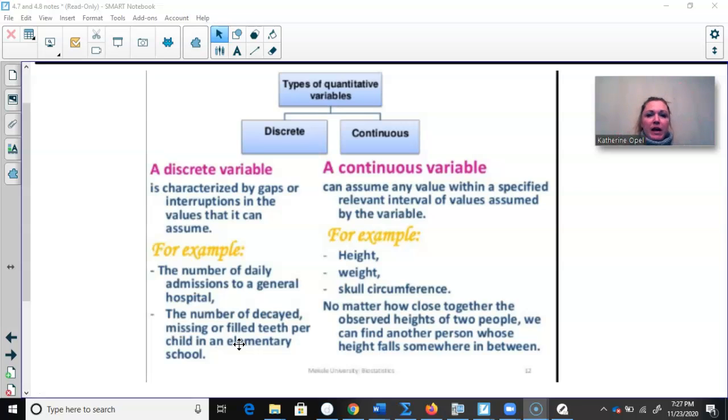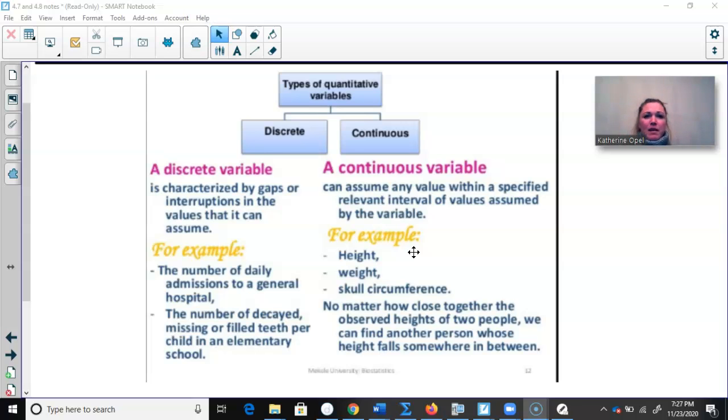There's nothing in between. One way, if you're a track runner, that I like to think about it is how many hurdles can you jump over? That is a discrete random variable, versus the time it takes you to run the 100-yard dash. That is called continuous. It can assume any value within a specified relevant interval of values assumed by the variable.